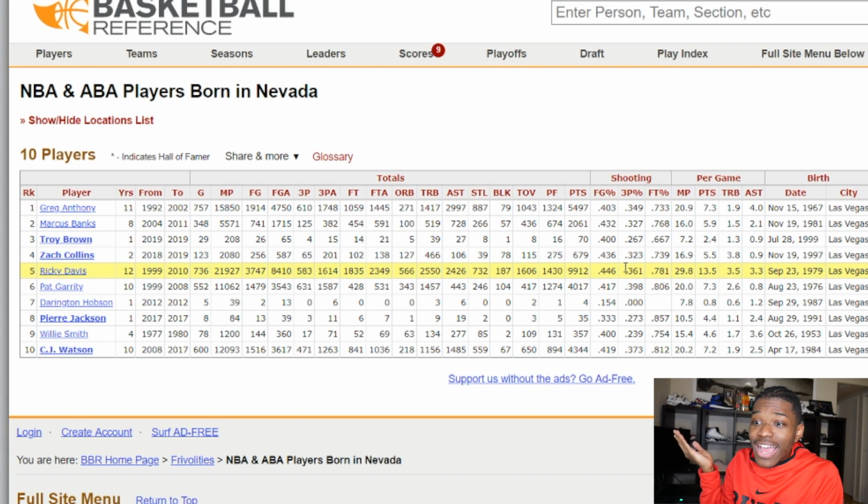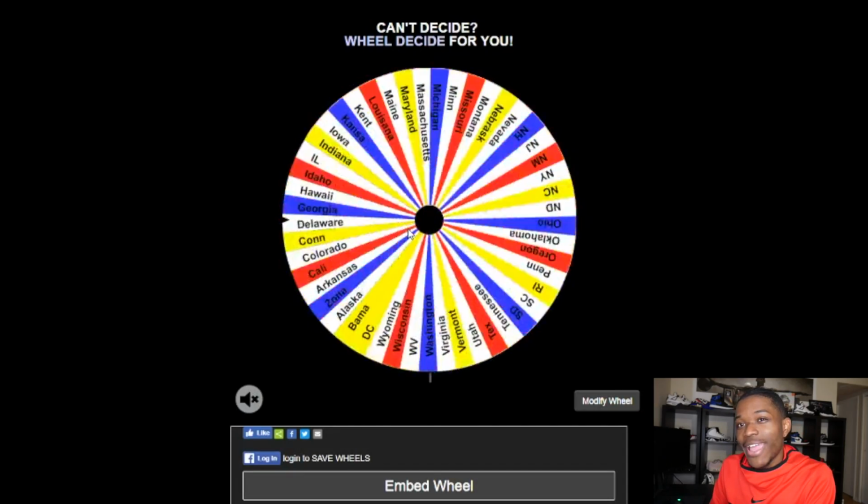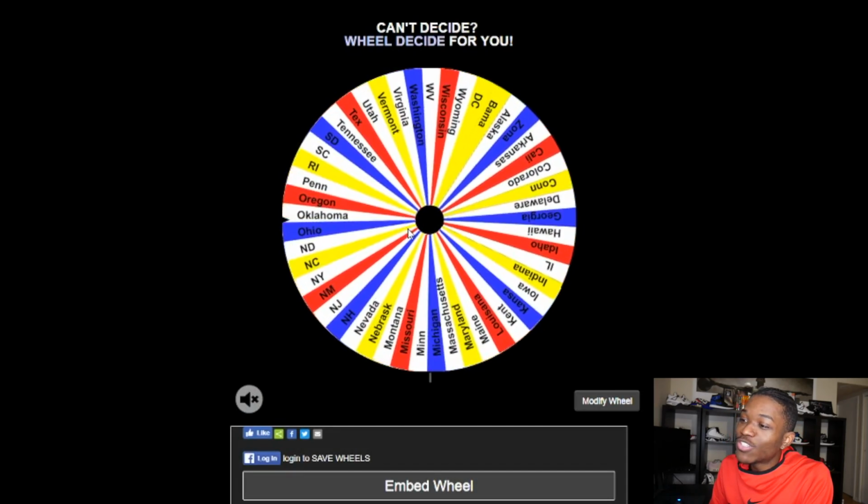Honestly, I'm not sure if CJ Watson is still in 2K. I'm not sure if Pierre Jackson is still in 2K, but I'm gonna still see what we get. Hey Siri, pick a number 1 through 4. The answer is 2. Zach Collins. All right, so we ain't got to worry about it because we get a player that we know 100% sure is in 2K. So we got a lot of bigs so far. We ain't got no guards. No guards at all as we get...